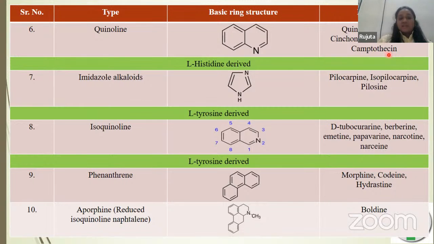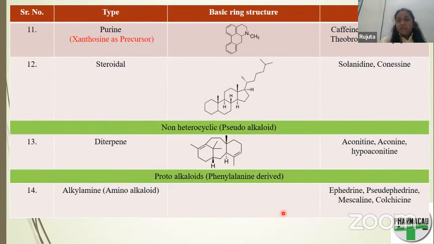Then next is imidazole, example is pilocarpus. Isoquinoline: tubocurarine and opium alkaloids, they all contain the isoquinoline ring. Then phenanthrene: we have morphine and codeine, again opium alkaloids. So this is in general the classification of alkaloids. If any question is asked on classification, this chart will help you solve it. Similarly, steroidal, examples are solanidine and conessine.